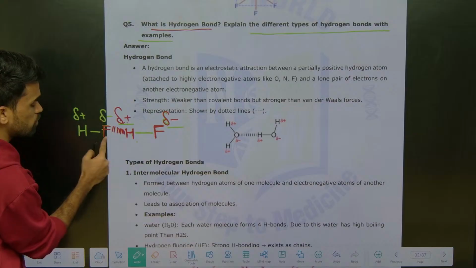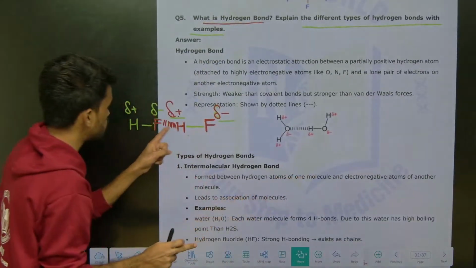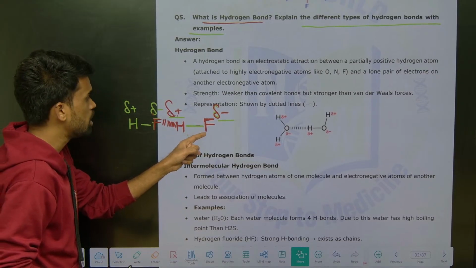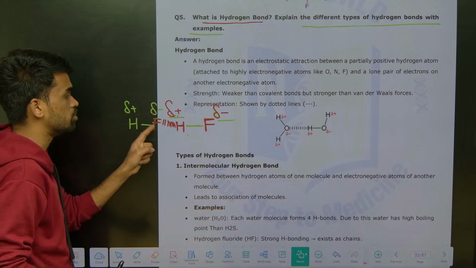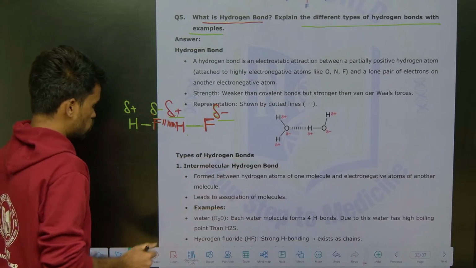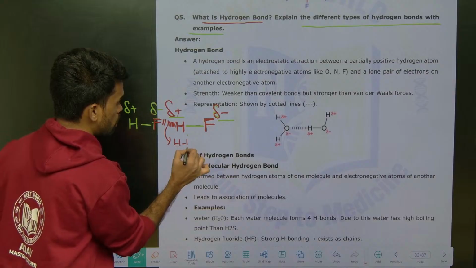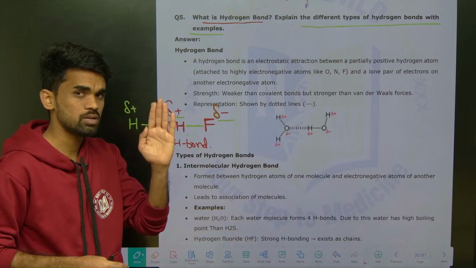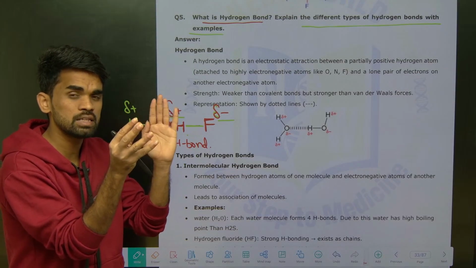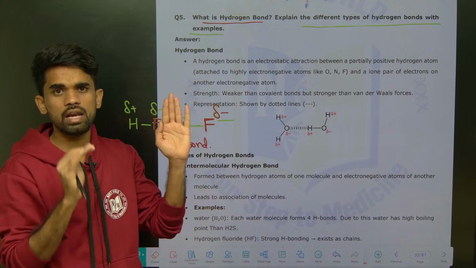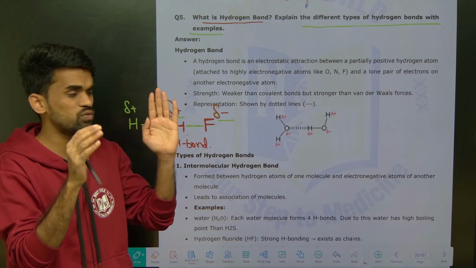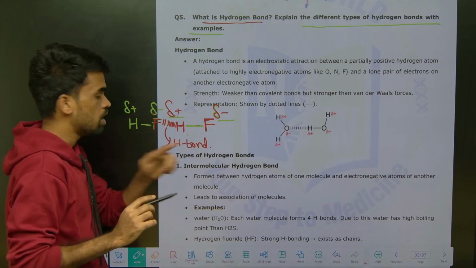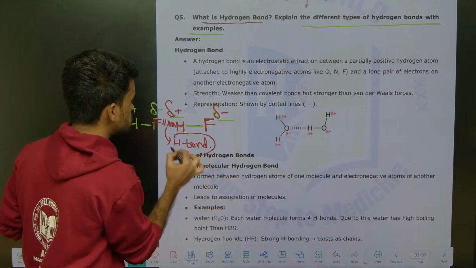The electrostatic force of attraction between a hydrogen atom that is attached to a more electronegative atom and the adjacent electronegative atom is considered a hydrogen bond. What is this called? Hydrogen bond. What is the minimum criterion here? There should be an electronegative atom, and a hydrogen atom must be attached to it. The electrostatic force of attraction between that electronegative atom and the hydrogen atom is called a hydrogen bond. That's it. This is how you need to represent it.